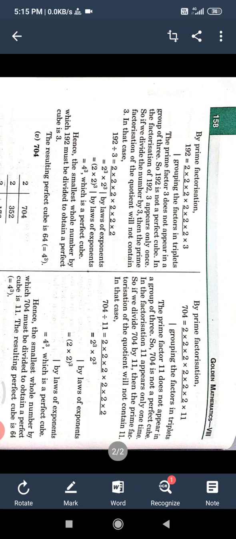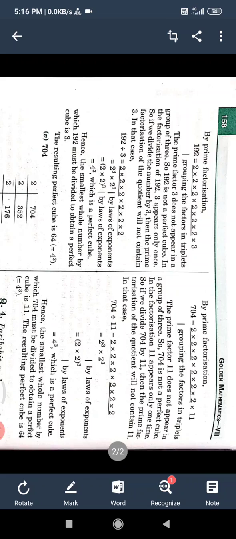So if we divide by 3, then the remaining portion will be a perfect cube, that is 2 three times and 2 three times. 2 multiply 2 is 4, 4 cube. Okay, so the answer is 3. So the resulting perfect cube is 4 cube equals 64.